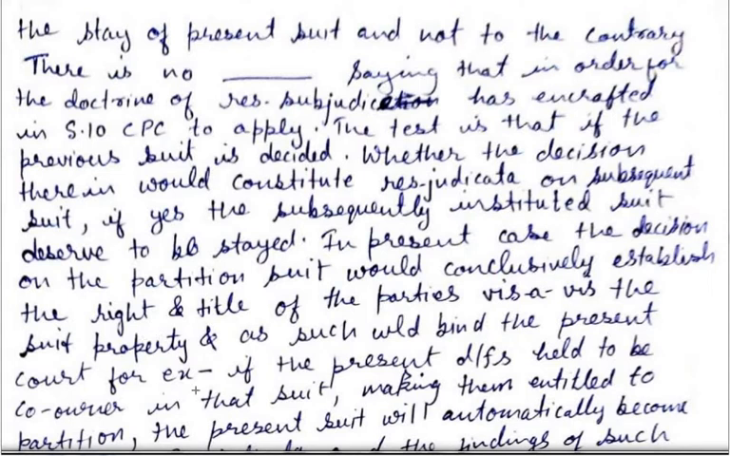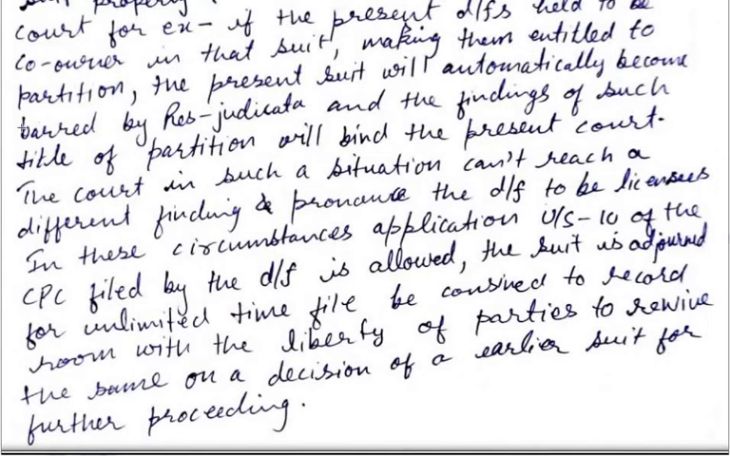For example, if the present defendants are held to be co-owners in that suit, making them entitled to partition, the present suit will automatically become barred by res judicata, and the finding of such title of the partition will bind the present court. So what they are saying is that if the earlier suit is decided, res judicata will apply to the present suit.